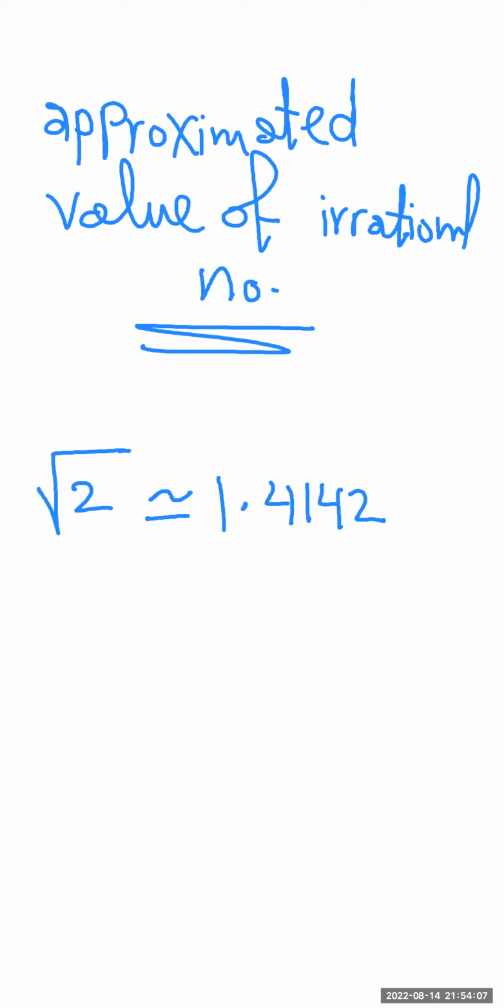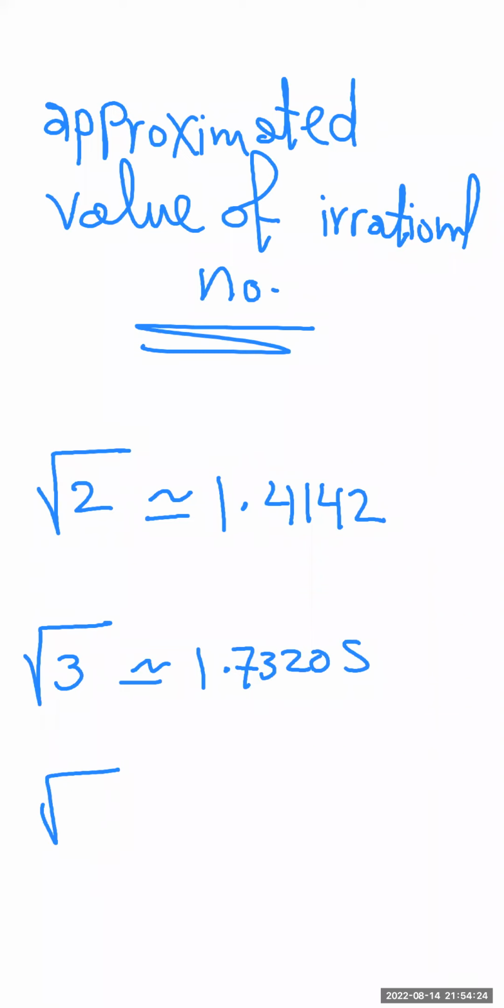Okay. If I want to get the value of square root of 3 by using the calculator, I will find the approximated value equals 1.73205, like that. Correct? If it's the square root of 5, it will be 2.236, like that. Right?